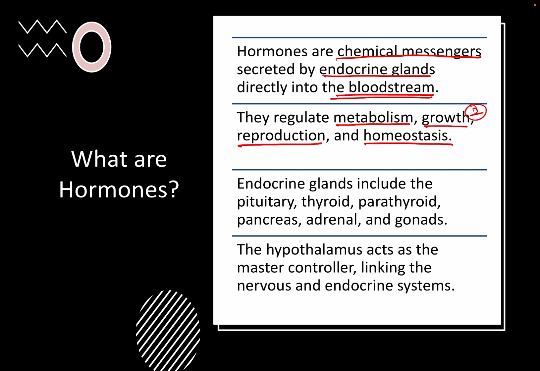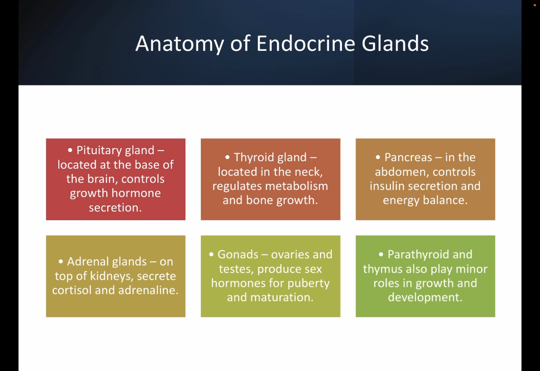So the endocrine glands that are involved in growth include the pituitary gland, thyroid gland, parathyroid gland, pancreas, adrenal and the gonads. The hypothalamus that is present in the brain acts as the master controller linking the nervous and endocrine systems. Now coming to the anatomy of the endocrine glands that are involved in growth. So the first one is the pituitary gland.